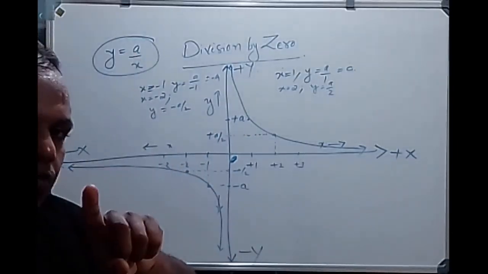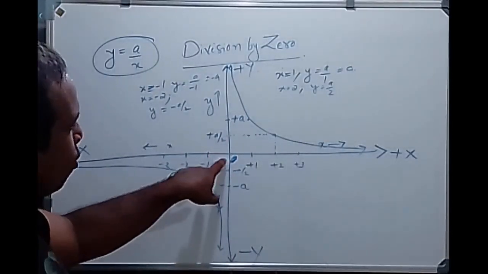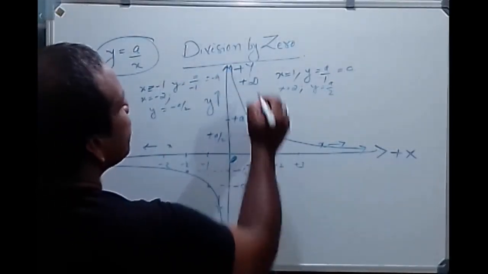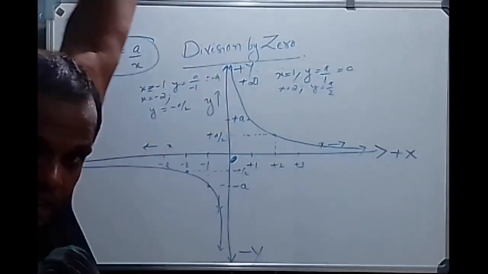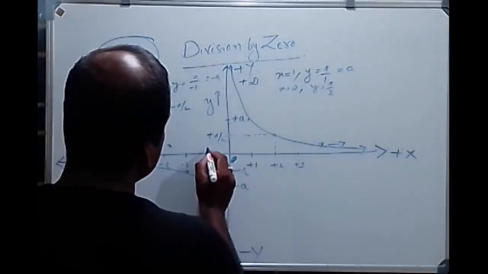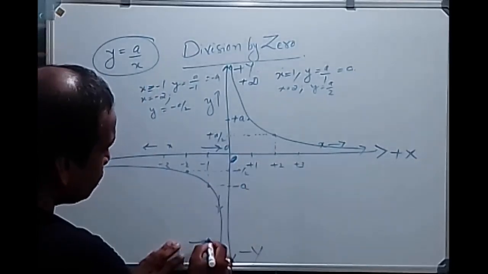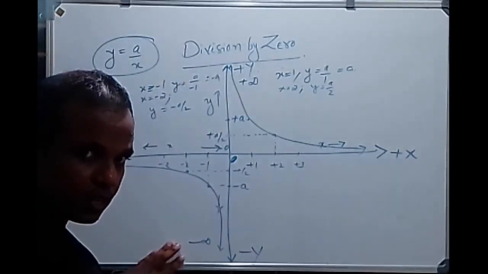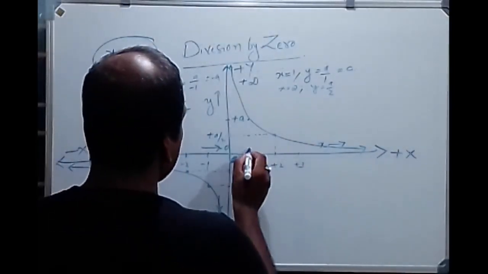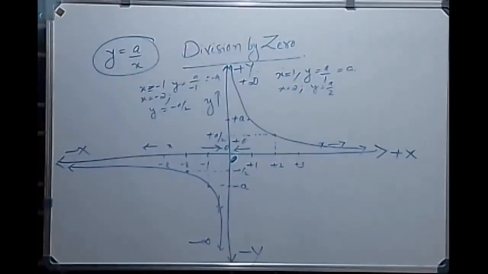Then we find what will happen at the point 0. At the point 0, on the positive side, y is tending to plus infinity. Infinity is a very big number, and it is going infinitely up. On the negative side also, when the value of x is tending to negative 0, it is going to minus infinity. It is a very deep position. Here it is going to a very high positive position. And the value tends to plus 0. Then we can conclude the graph like this.